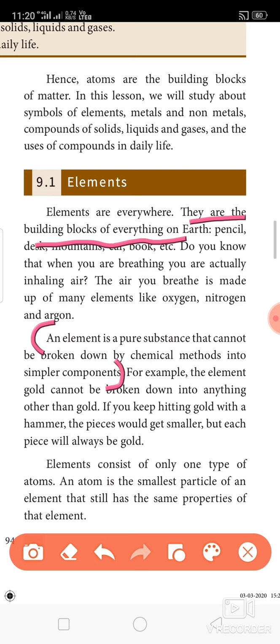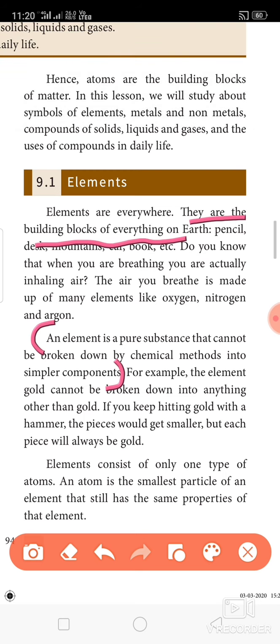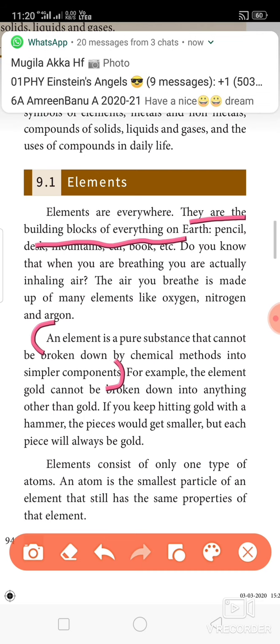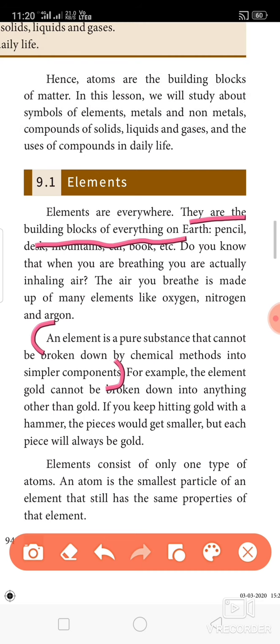So, I cannot break this element by chemical methods. That is the main point, the keyword here: chemical method into simpler components. This is an extra point I am giving now. There is a possibility to break an element into various pieces by physical methods, for example, atomic fission reaction.